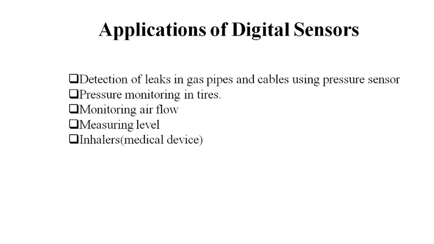Some applications of digital sensors are the detection of leaks in gas pipes and cables using a pressure sensor. Then, pressure monitoring in tires, monitoring airflow, measuring levels, and inhalers in medical devices. These are some of the digital sensors. The output of such a sensor should be in the form of digits, that is 0 and 1.